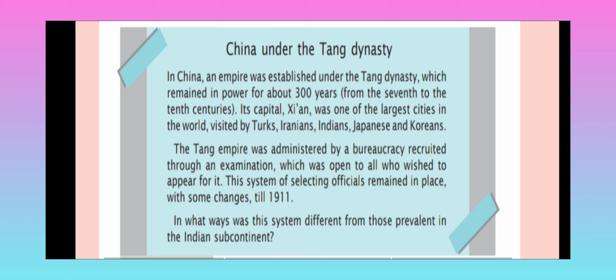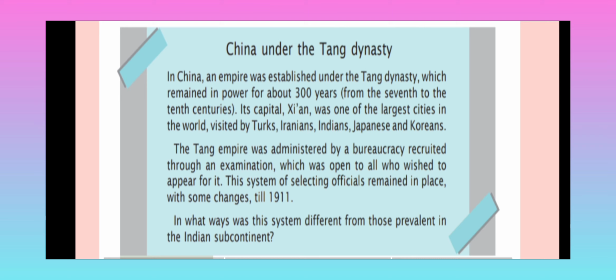In China, an empire was established under the Tang dynasty, which remained in power for about 300 years, from the 7th to 10th century. Its capital, Chang'an, was one of the largest cities in the world, visited by Turks, Iranians, Indians, Japanese, and Koreans.